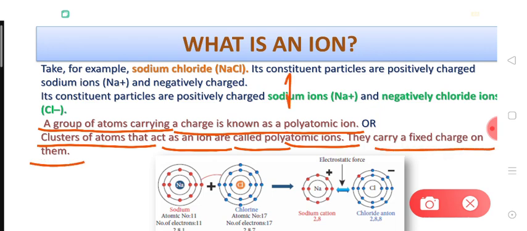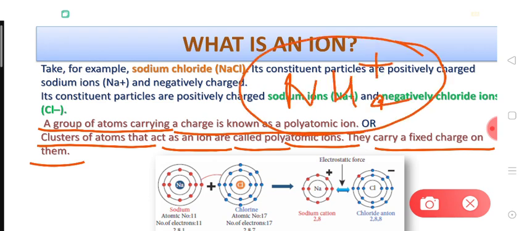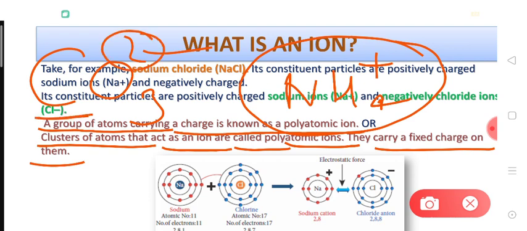For example, if we talk about NH4 positive, then this is a polyatomic ion. In the same way, CO3 2 negative, right, then it is again a polyatomic ion because it has 2 units of negative charge, but there are 4 atoms, carbon and 3 oxygen atoms. In the same way, this has 5 atoms and only 1 unit of positive charge. So such a cluster of atoms, right, having a particular amount of charge is called a polyatomic ion.